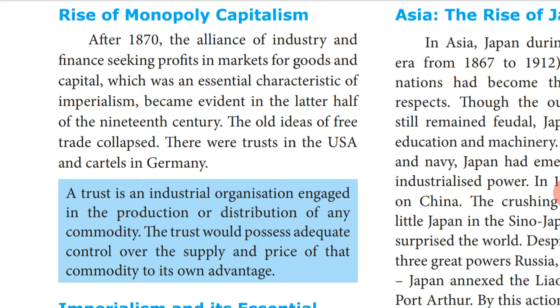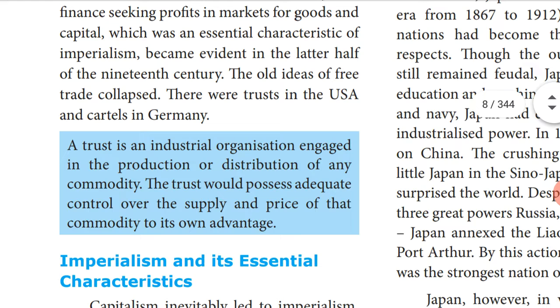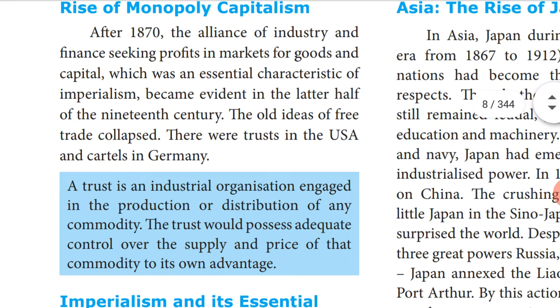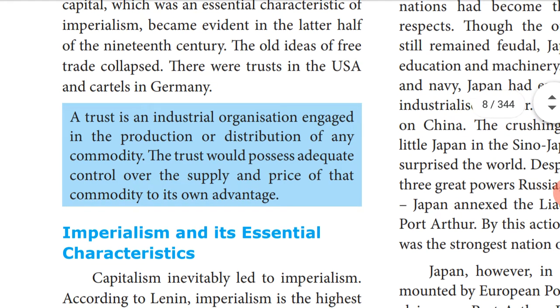Imperialism became evident in the later half of the 19th century. The old idea of free trade collapsed. There were trusts in the USA and cartels in Germany. USA industrialists formed a trust. What is the meaning of trust? A trust is an industrial organization engaged in the production or distribution of any commodity.